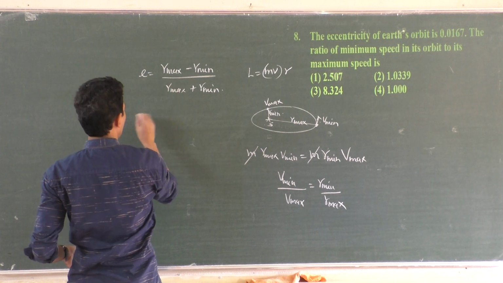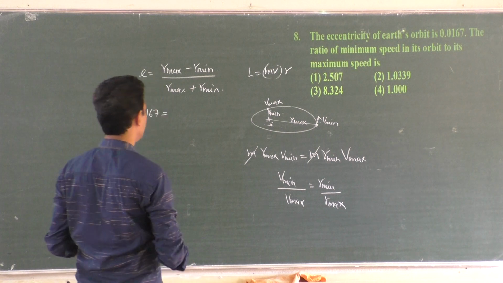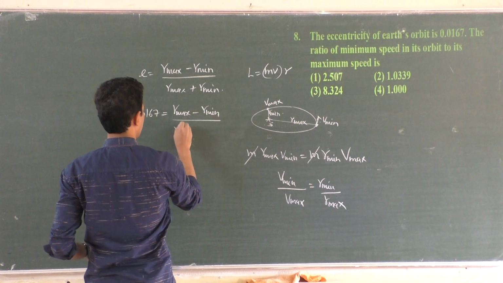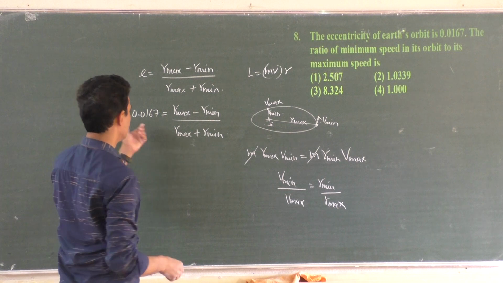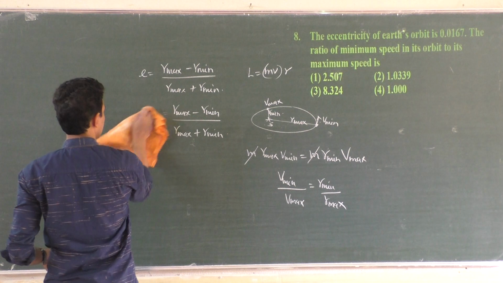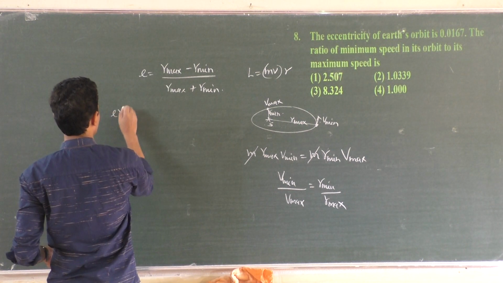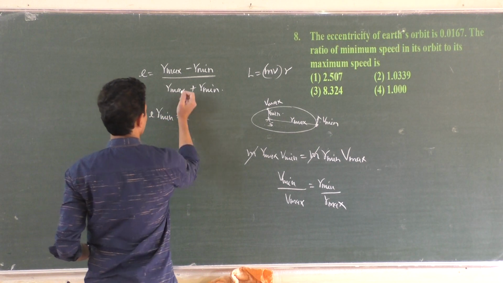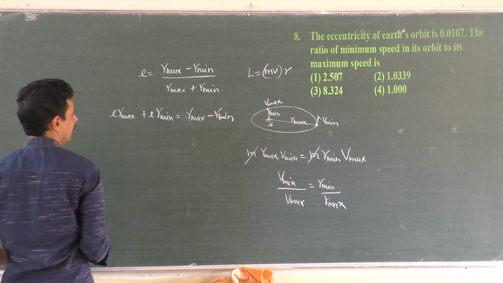Eccentricity is given. What is that? 0.0167 equals R maximum minus R minimum divided by R maximum plus R minimum. Okay, multiply this now. Or I could have taken it as E only and cross multiplied it, then substitute E. E into R maximum plus E into R minimum is equal to R maximum minus R minimum. Okay, then what else?